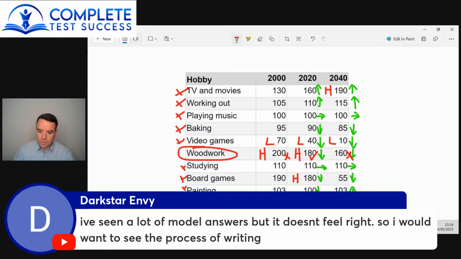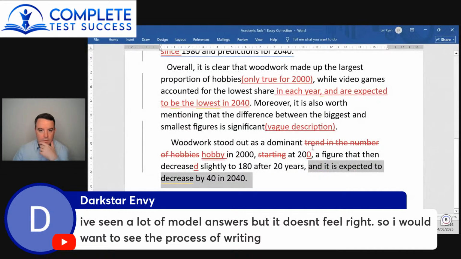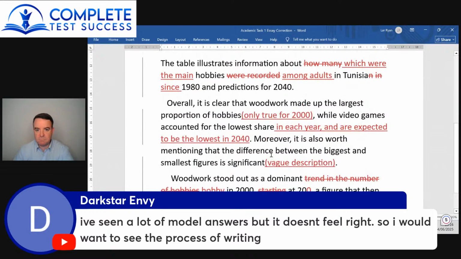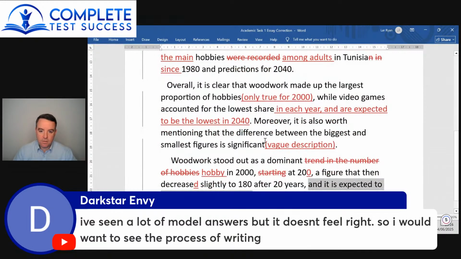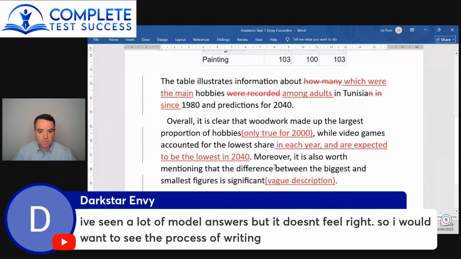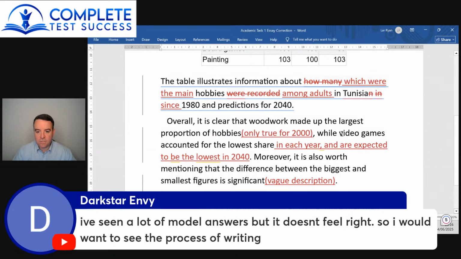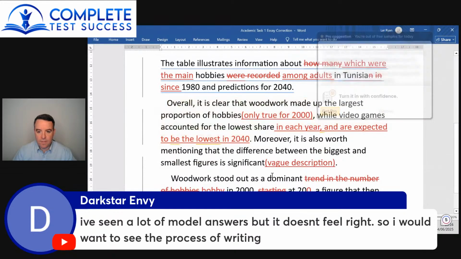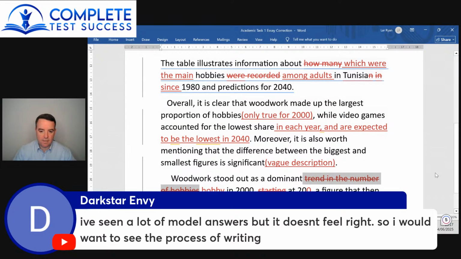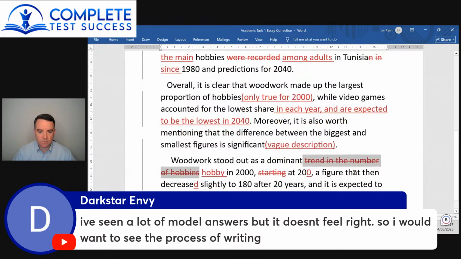You didn't include the year that you're talking about. So you're probably looking at like a band 3 or so for task achievement. Your vocab and grammar aren't too weak, to be honest with you. It's not like you have major problems with vocab and grammar, but what I would say is just try not to change so many words. Like the trend in the number of hobbies, like you're using vocab that you don't really understand. You're more likely to make mistakes and become unclear when you do this.